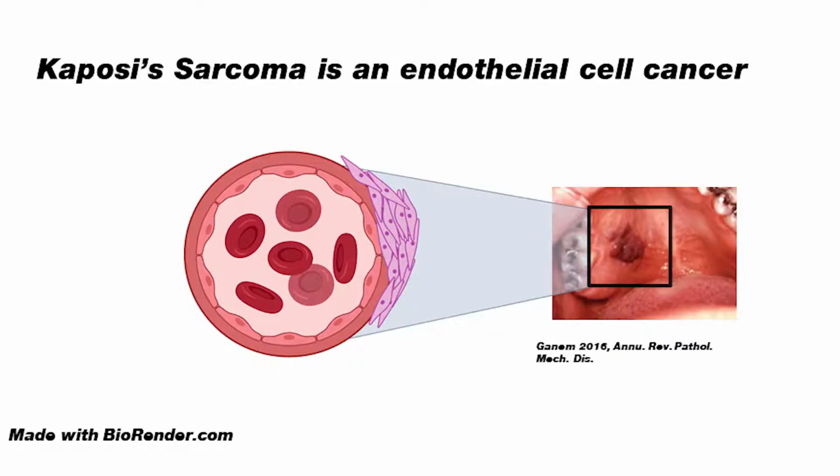Well, KS is a cancer of the endothelial cells. When the cells that line your blood vessel start to divide uncontrollably, they show up as red bumps or lesions on the surface of your skin, as you can see in the image on the right.